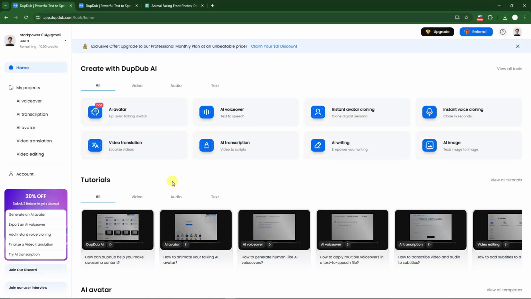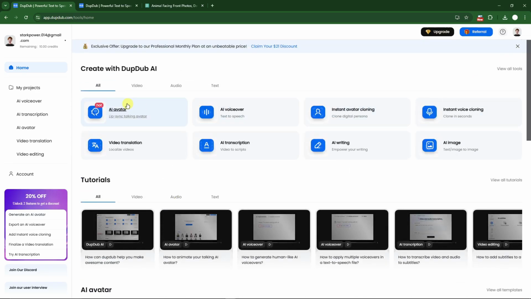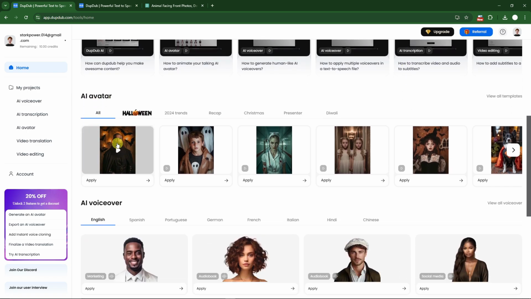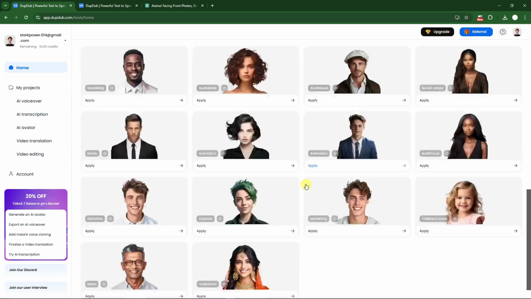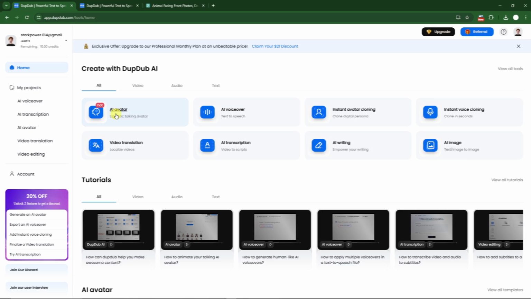Welcome back to the video. So this is going to be what's going to be inside DupDub. You're going to see so much features here. We have AI avatar, AI voiceover, instant avatar cloning, and so much more. We also have some tutorials here, but you're not going to need that one. Anyway, you have your Halloween avatar here, the AI voiceover section right there. First thing I'm going to do is going to be this one. I'm going to create an AI avatar lip syncing, or a talking avatar rather, and I'll see you what's inside.